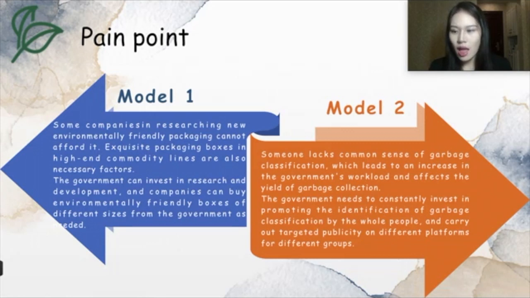For Model 2, although the government invests a lot of money to replace the waste separation bins, people still can't sort the waste correctly because of the lack of knowledge of waste separation, which affects the profitability of waste recycling. Therefore, the government may need to keep investing in the promotion of waste separation for all people, targeting different groups with different platforms. Next, Furen will introduce Stage 3 to you.